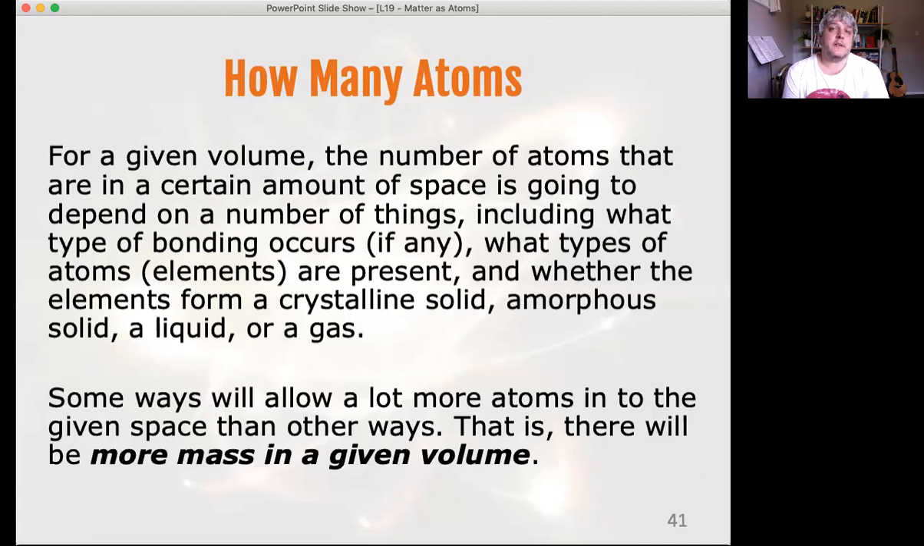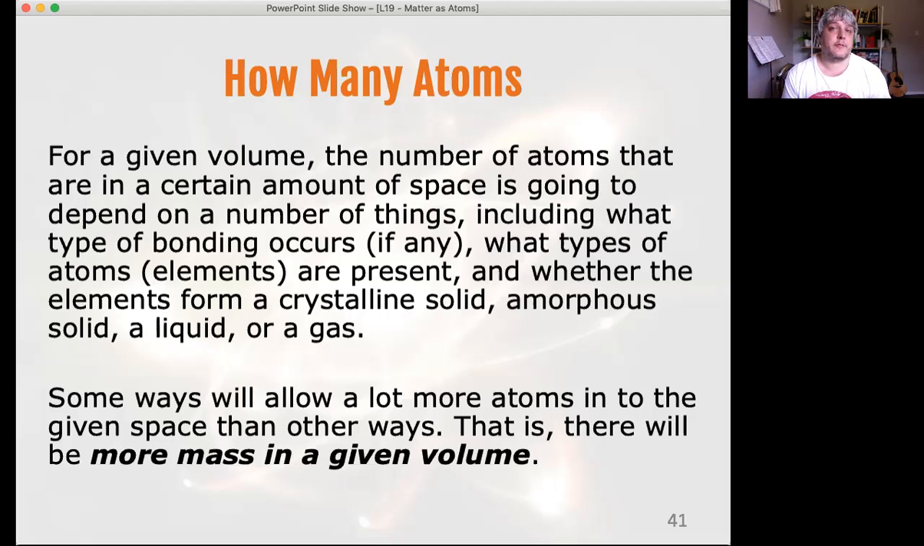For a given volume, the number of atoms in a certain amount of space is going to depend on a couple of different things. It's going to depend on what type of bonding occurs. Remember, the bonding is what holds one atom next to its neighbor, so what type of bond will determine how far apart those two atoms are. And it also depends on what type of elements are present, so what types of atoms made up this material.